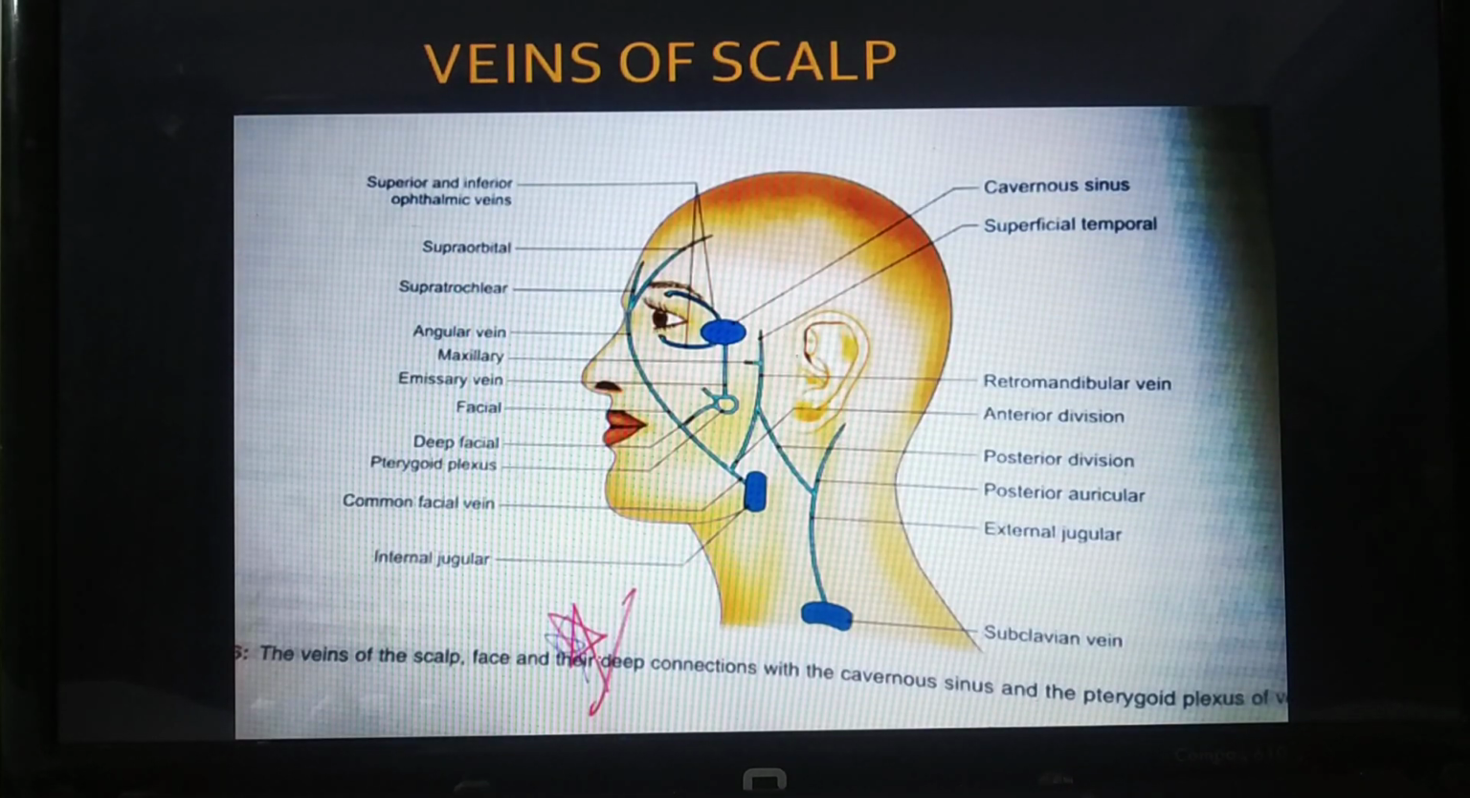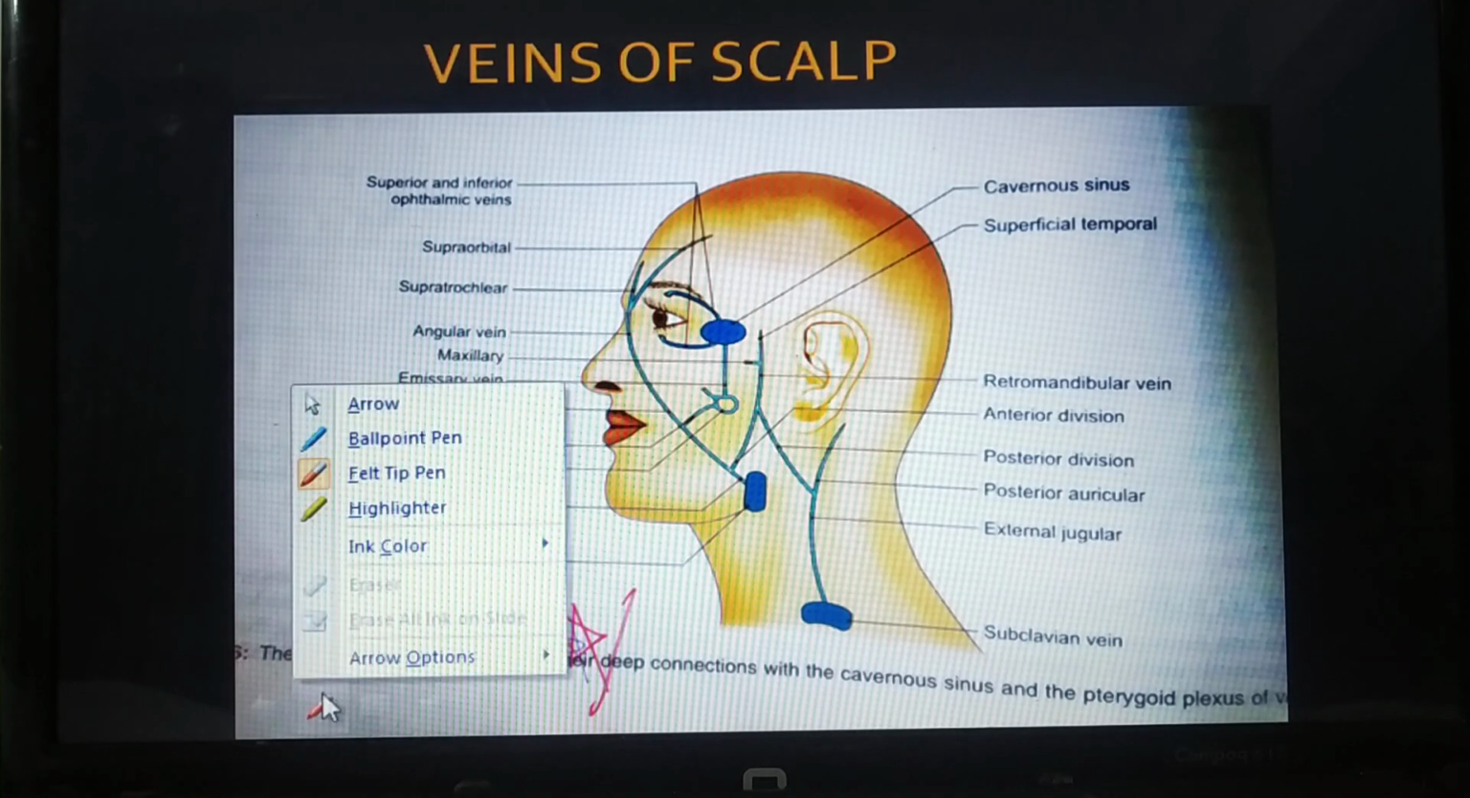Now this is a kind of critical part. You have to see this diagram seriously. Only then can you remember this.